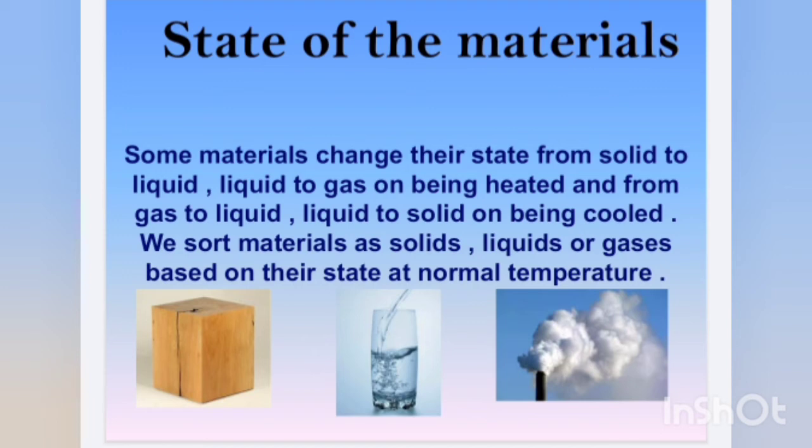Some materials change their state from solid to liquid and liquid to gas on being heated, and from gas to liquid and liquid to solid on being cooled. We sort materials as solids, liquids and gases based on their properties at normal temperature.